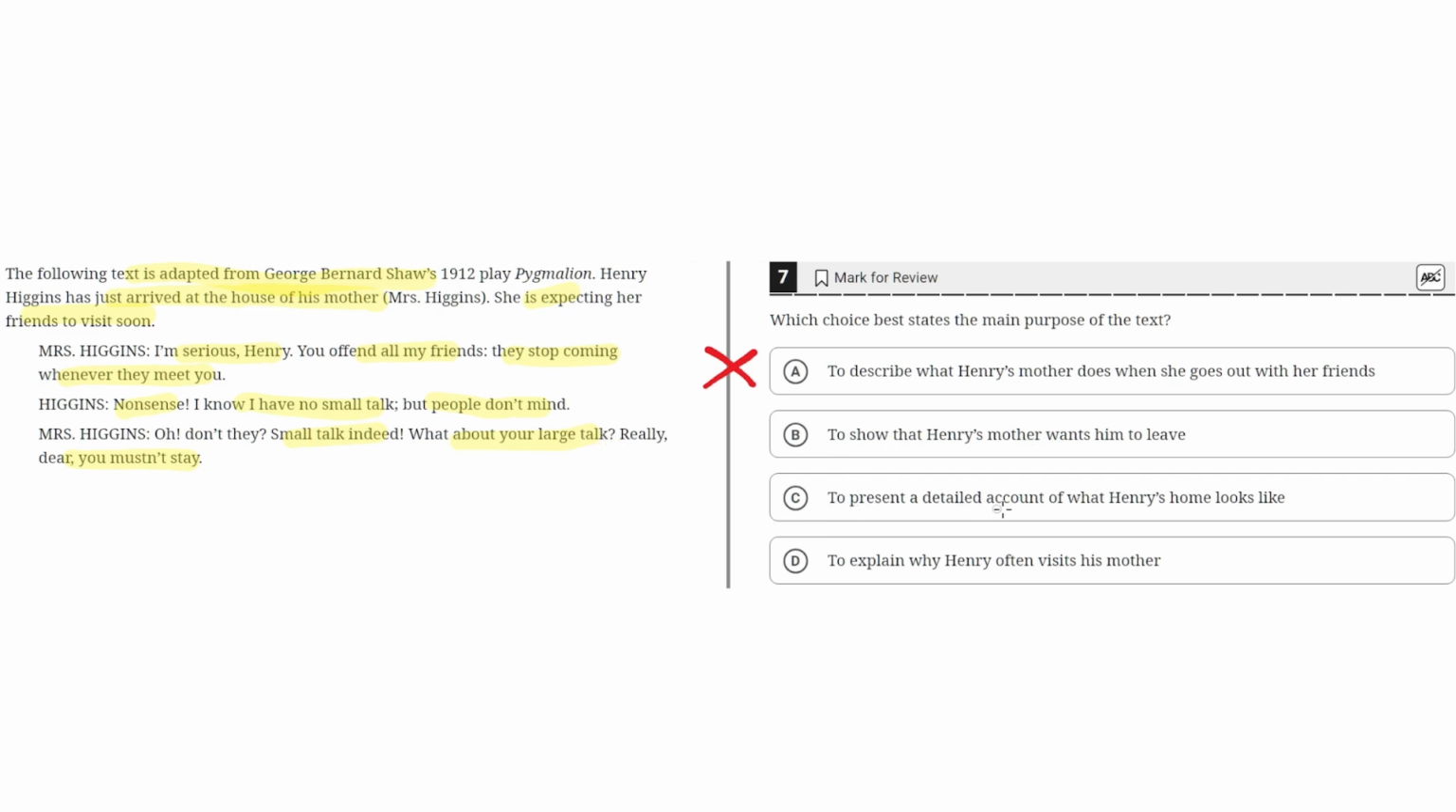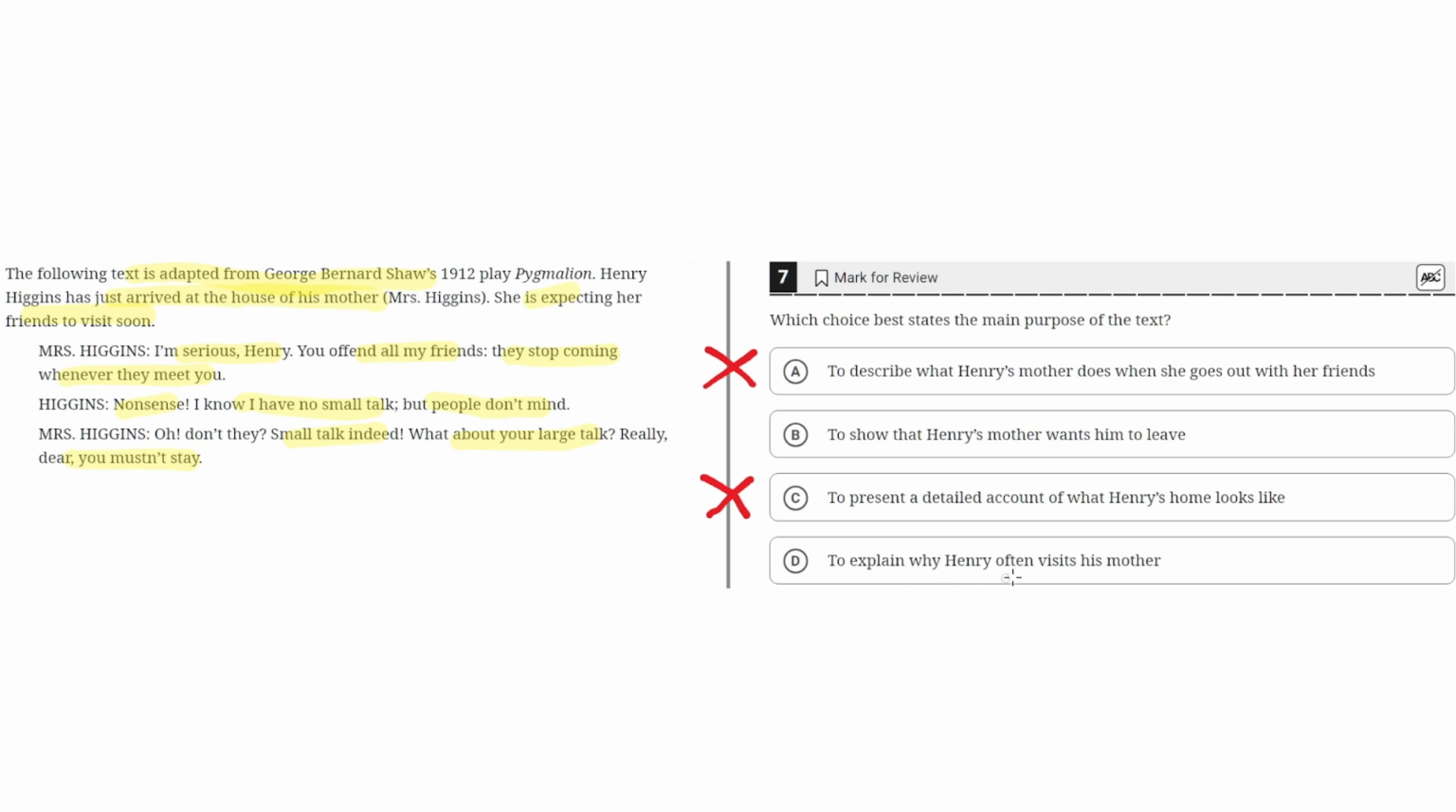C. To present a detailed account of what Henry's home looks like. This is incorrect because the setting of this interaction is Henry's mother's home, not Henry's home. Nothing is mentioned at all of Henry's home. Therefore, we don't have a detailed account of what Henry's home looks like. So we can eliminate option choice C.